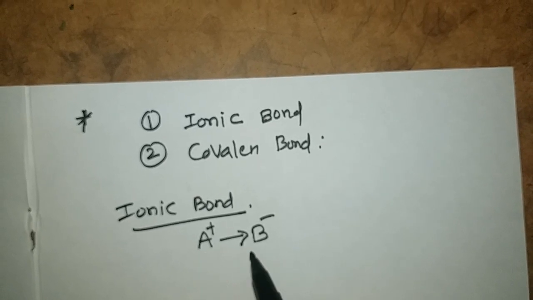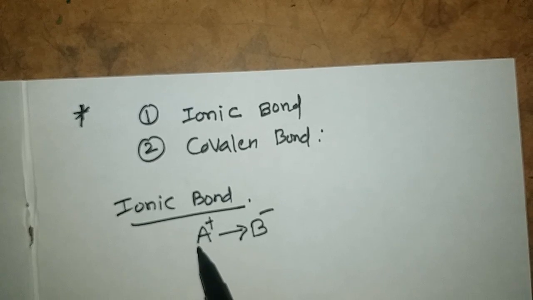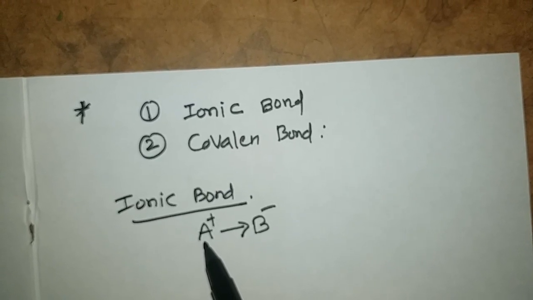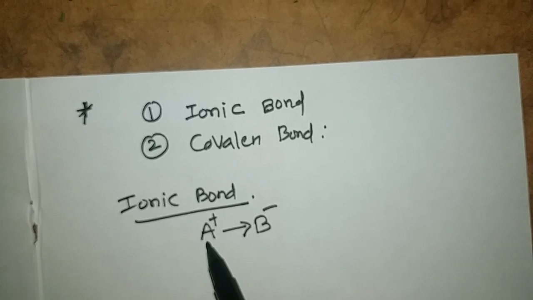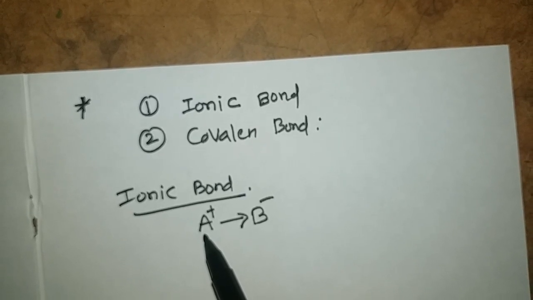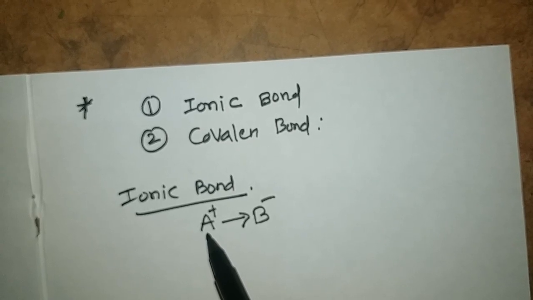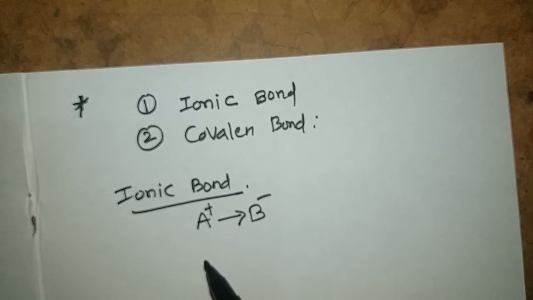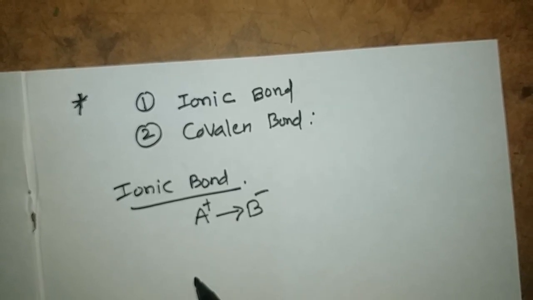This is called cation, this is called anion. Why? Because why it will lose electrons? It has excess of electrons compared to octet configuration of its nearest noble gas.